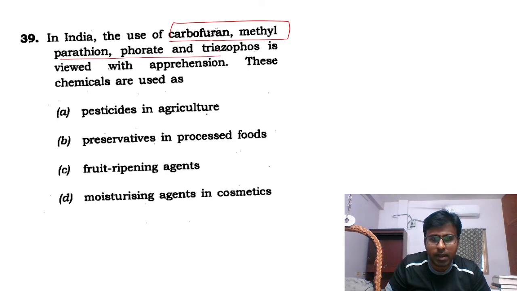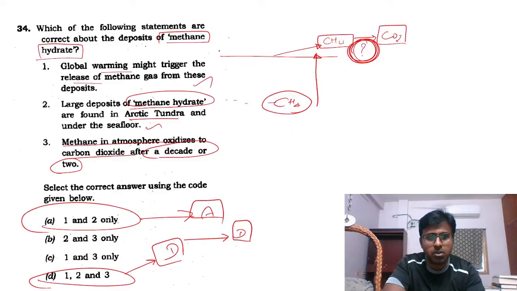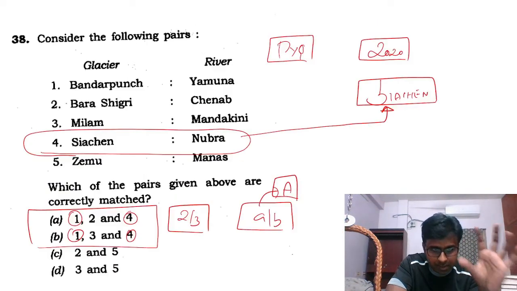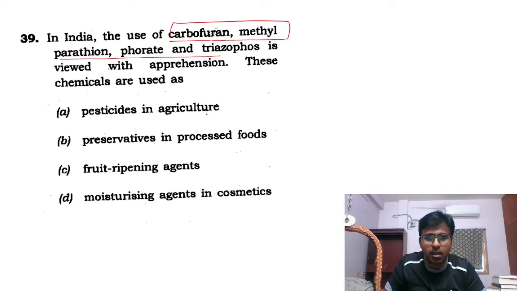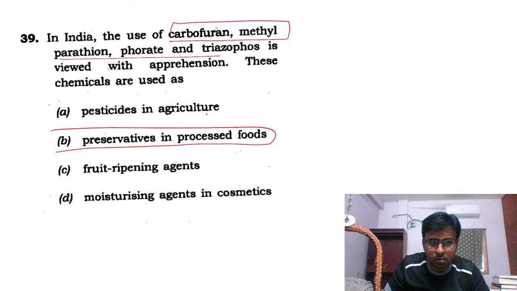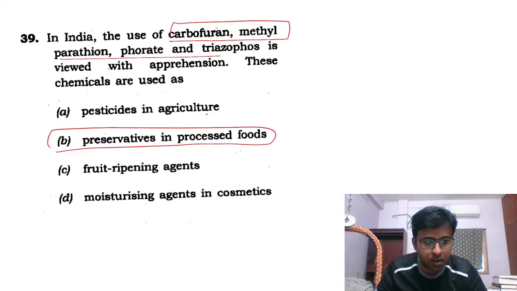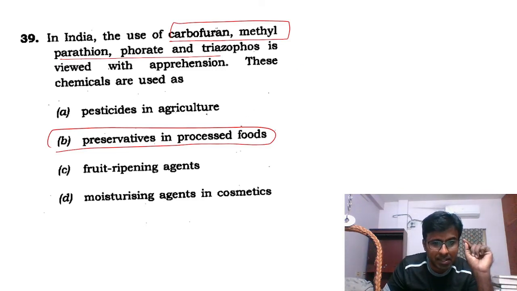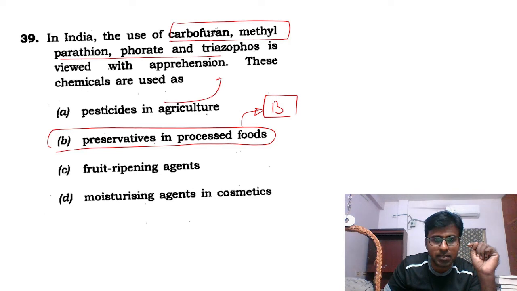Okay, and see again this methyl, so again I actually applied the logic which I applied here. The microbeads question, the logic 1950, 1960, the same logic I actually applied here. I applied in the sense that preservatives, because there was a problem in Maggi, preservatives were applied on the shelf products, preservatives are more, and it was creating a problem at that time. So I thought current affairs they asked this, and hence this is the answer, but actually A is the answer.